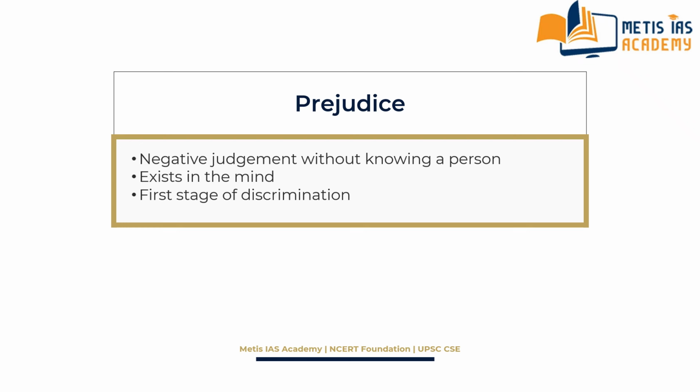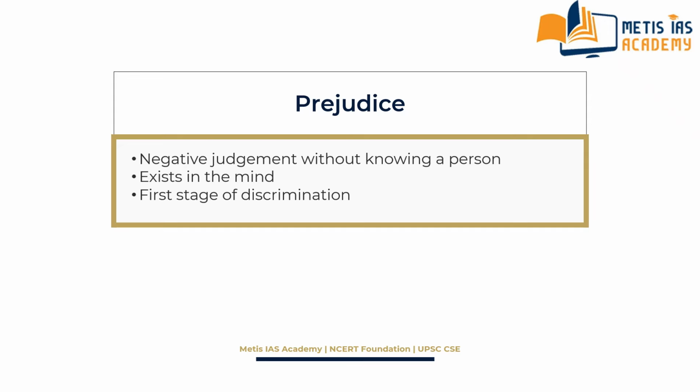Next, prejudice. Before discrimination happens in action, it begins in the mind. This is called prejudice. Prejudice means forming a negative judgment about a person without actually knowing them. So prejudice is mental, invisible, but dangerous. It is the first stage of discrimination.